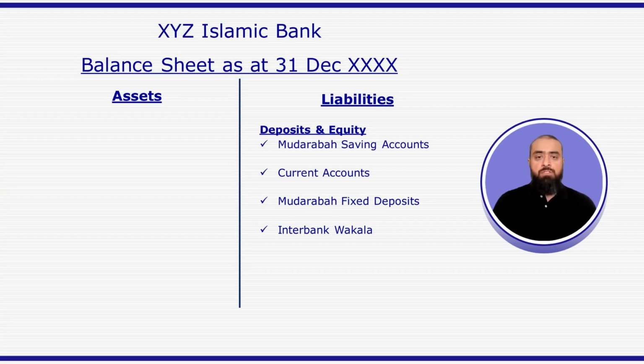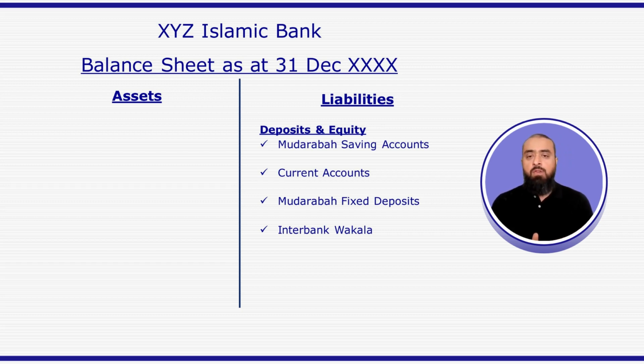Like all balance sheets, an Islamic bank's balance sheet has a liabilities or sources of fund side and an asset side. On the liability side of the balance sheet, an Islamic bank performs the function of accumulating funds from the economy or from the society, which is one of the primary functions of financial intermediation. So financial intermediation involves accumulation of funds and then deployment of those funds.